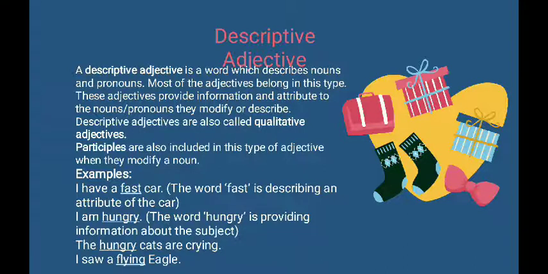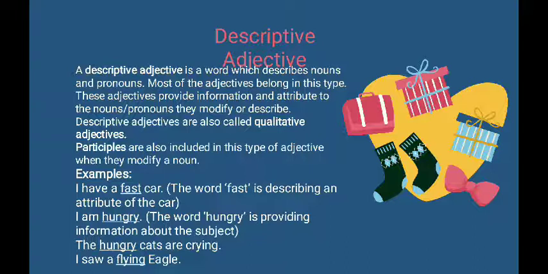Like I said before, a descriptive adjective is a word that describe a nouns or pronouns and they describe about its informations, and then they provide about its attribute and many others. For example, I have a fast car. So the word fast in this sentence is describing about the car, describing an attribute of the car. So if we see the car is fast, we can say that I have a fast car.